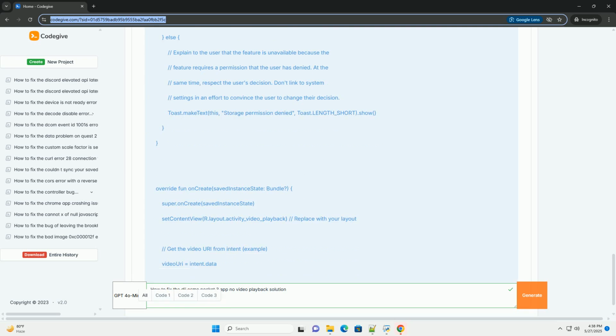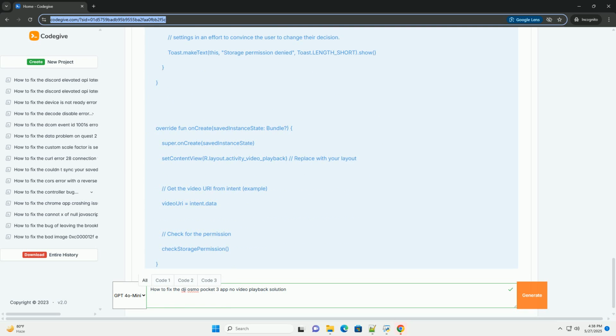Transfer errors. Issues during the file transfer process, Wi-Fi,